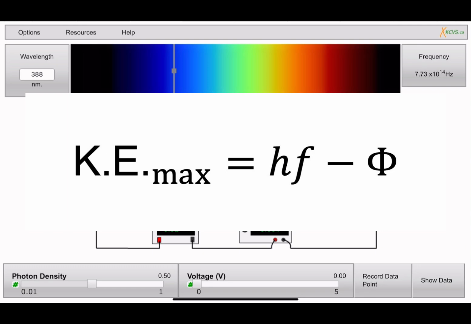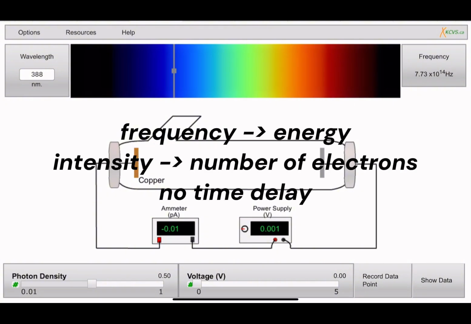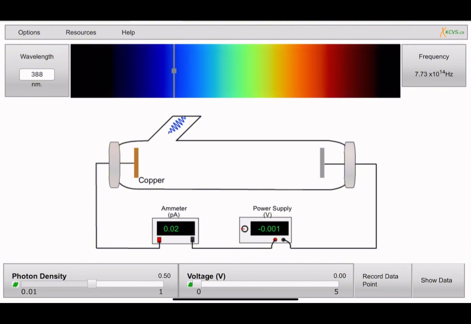This matches the observations perfectly, since we found that the frequency controls energy, intensity controls the number of electrons, and instantaneous emission occurs because one photon ejects one electron immediately. The photoelectric effect becomes one of the strongest pieces of evidence that energy is quantized.